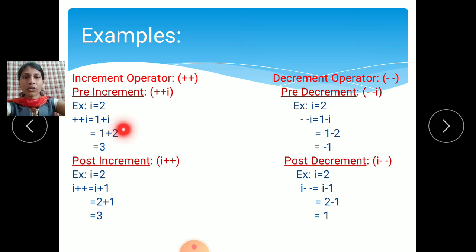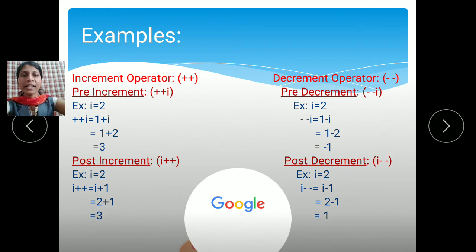Plus plus I is equal to, what is the meaning of plus plus I? The description of this formula is that plus plus I equals 1 plus I, means the value 1 is added to its operand, the variable I. In this we add 1.